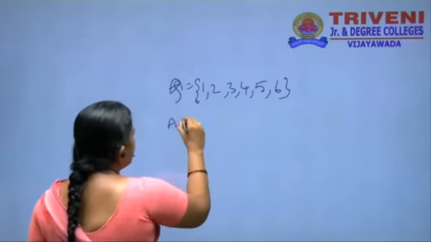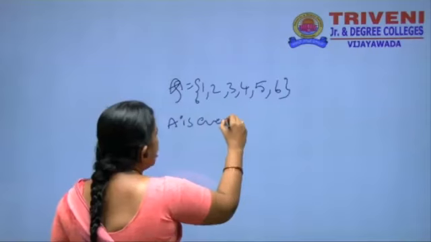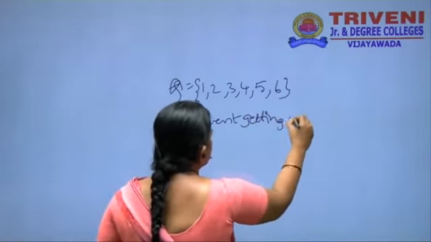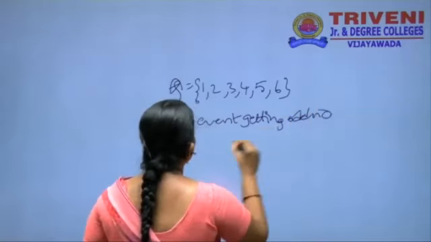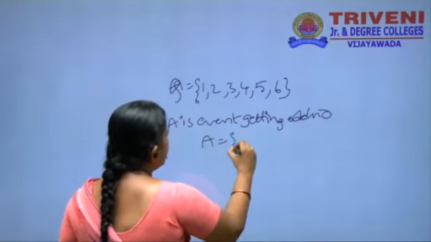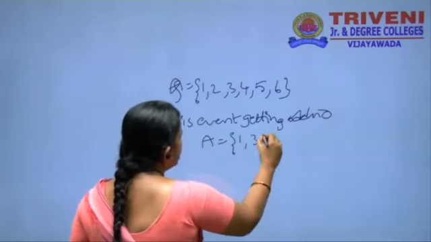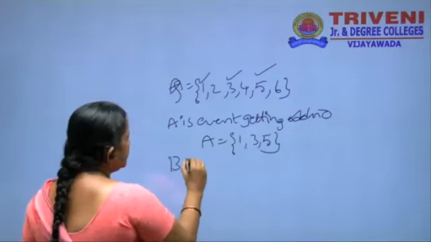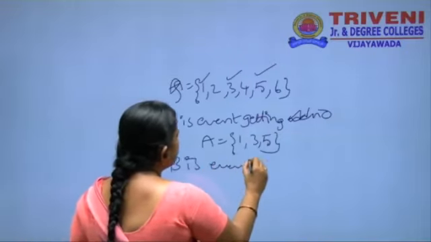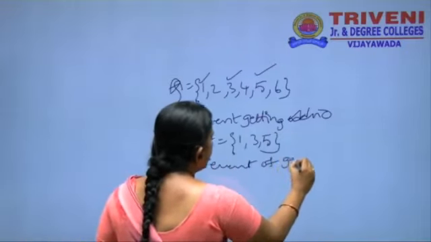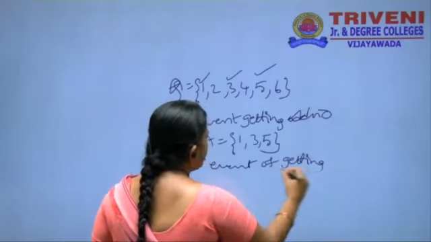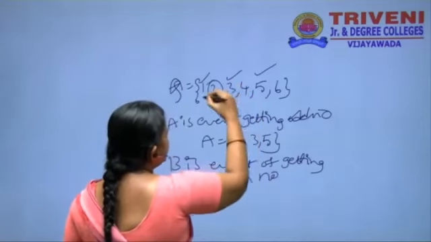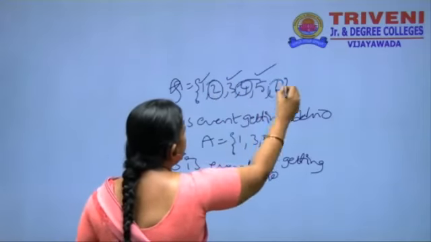A is the event of getting an odd number. What are the odd numbers here? 1, 3, 5. And B is the event of getting an even number. What are the even numbers here? 2, 4, 6.